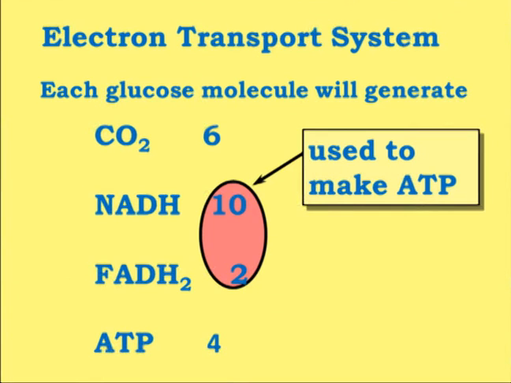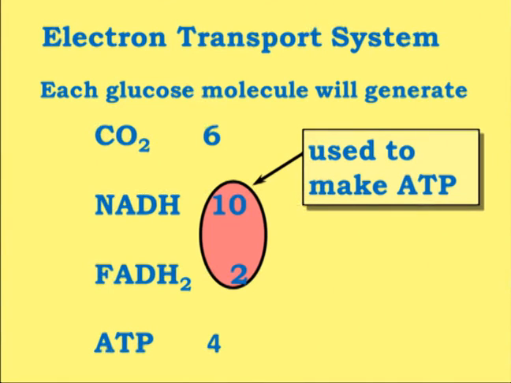As we have discussed earlier, when each glucose molecule is metabolized and undergoes glycolysis, the net outcome will be 6 molecules of carbon dioxide, 10 molecules of NADH, 2 molecules of FADH2 and 4 molecules of ATP, which are produced by substrate level phosphorylation.